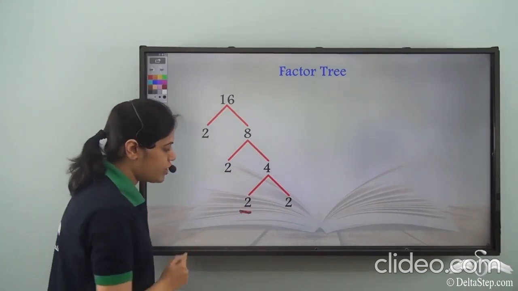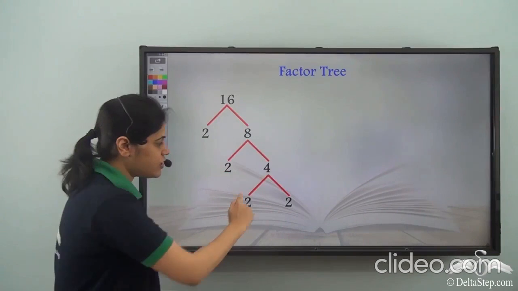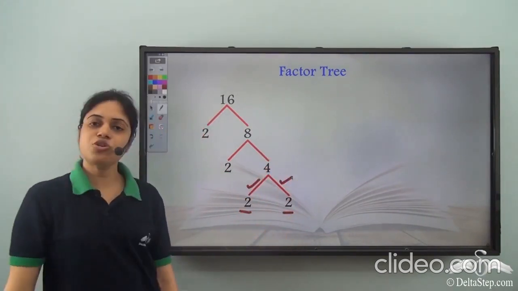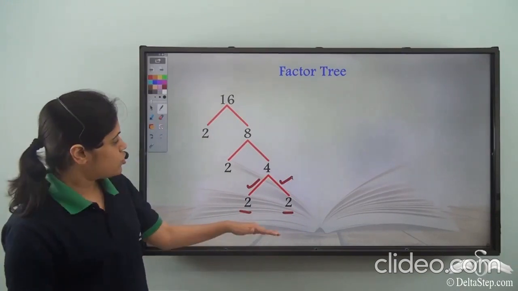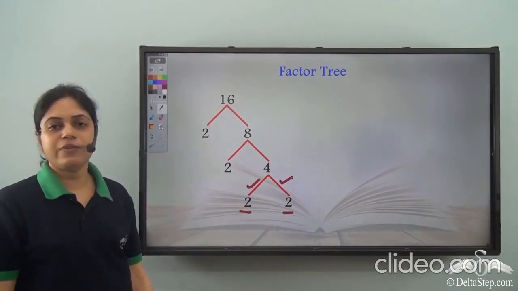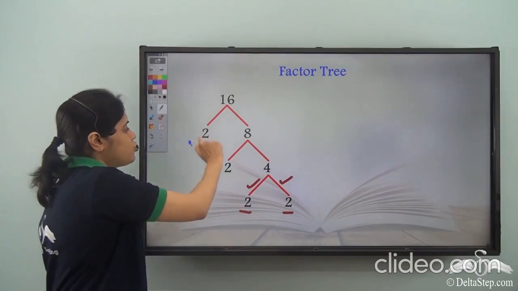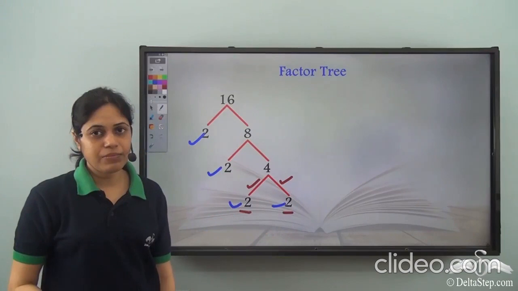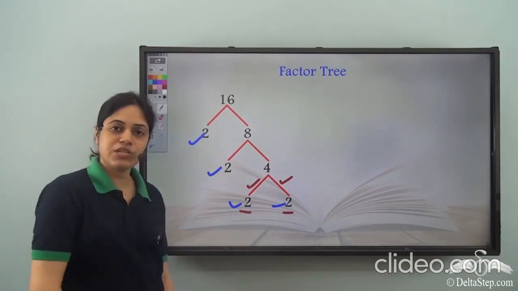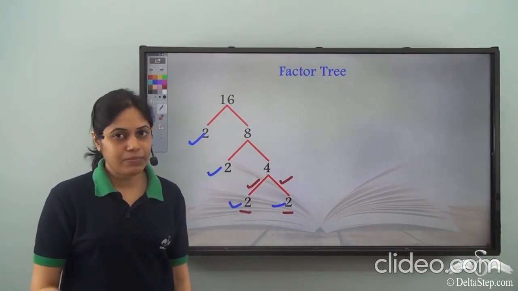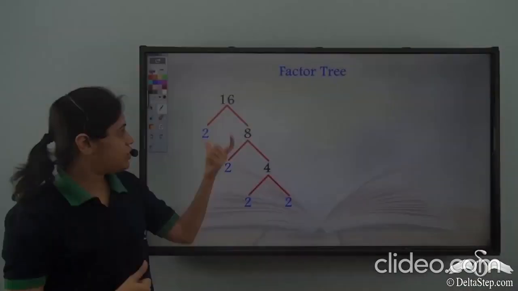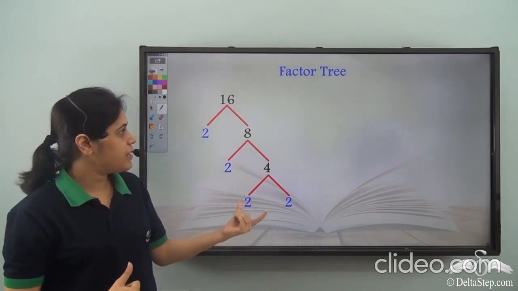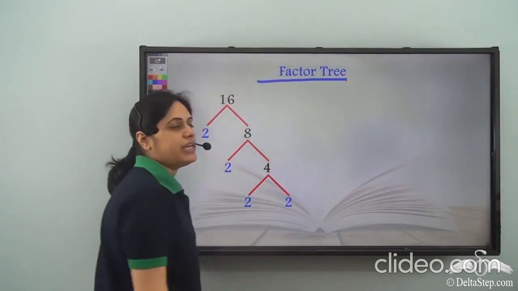Now I have got a 2 here, so I need to stop for this branch. And I have another 2 here, so I need to stop for this branch as well. So at the end of all the branches, I have 2, 2, 2 and 2, which are prime numbers. So I have four 2's here. 2 is a prime number, so I need to stop here. So this is how I have prime factorized 16 by using the factor tree method.